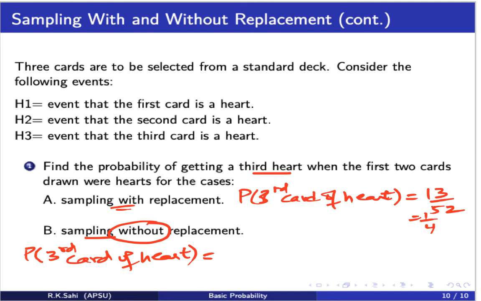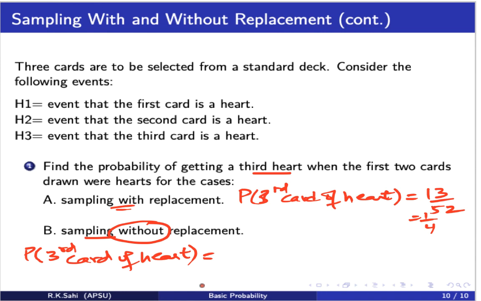We are left with 51. And because a heart was removed, how many hearts are left? We have 51 cards, and 1 heart has been removed, so we are now only having 12 hearts.